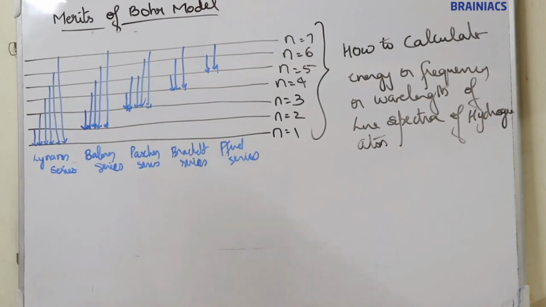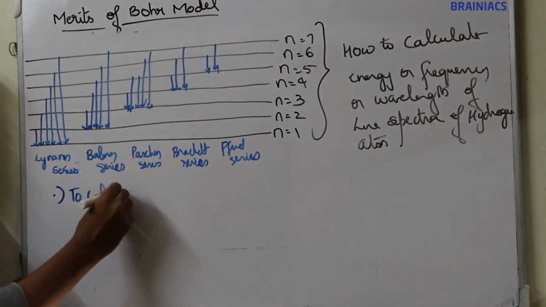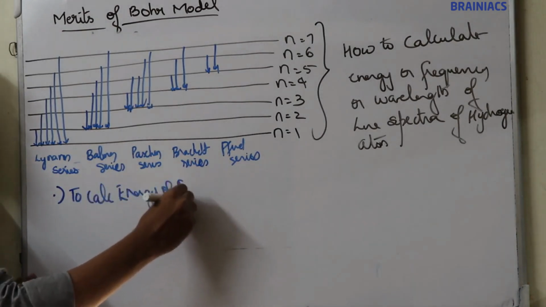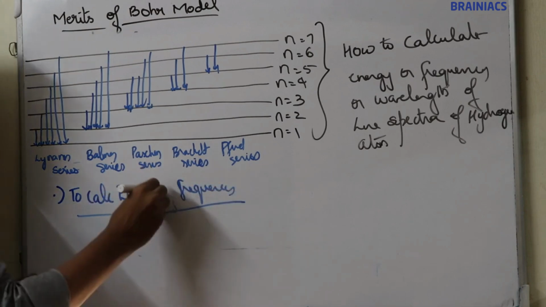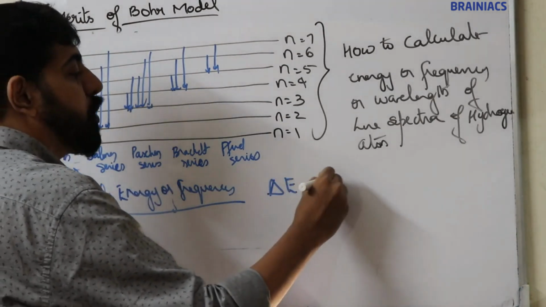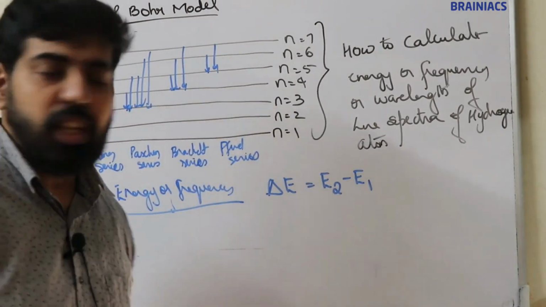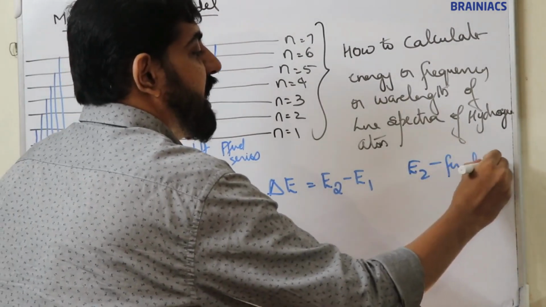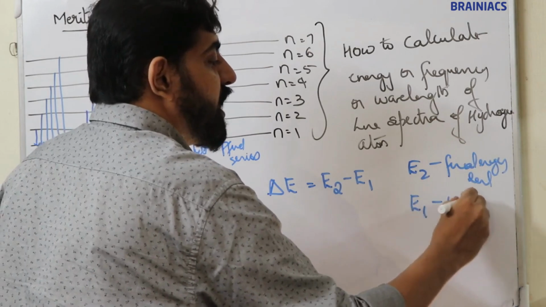Now you can use two equations to calculate energy or frequency. To calculate energy or frequency, you can use this equation. Delta E is equal to E2 minus E1, or E final minus E initial, that is the final energy level minus E1, the initial energy level.